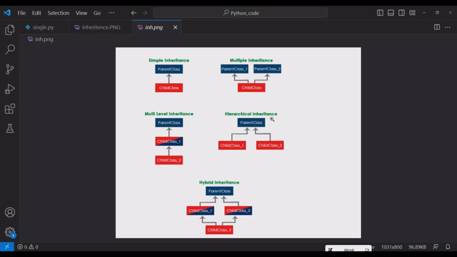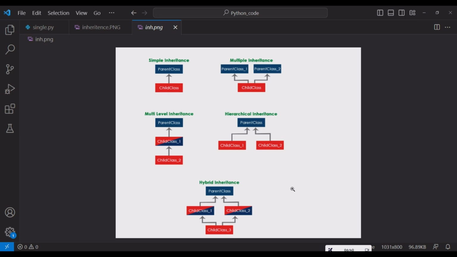Another inheritance type is hierarchical inheritance. In this case, we have only one parent class and multiple child classes. It means a single parent class can be inherited by multiple child classes. When we create an object for child class 1, then we can access properties and methods of the parent class. If we create an object of child class 2, then in the same way we can access parent class attributes and methods. This is hierarchical inheritance.